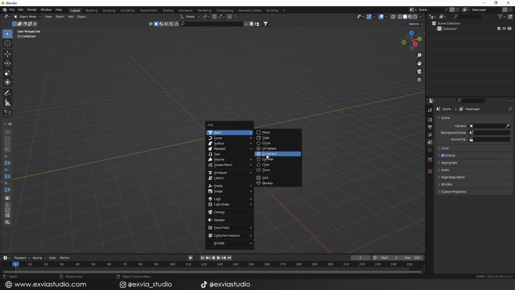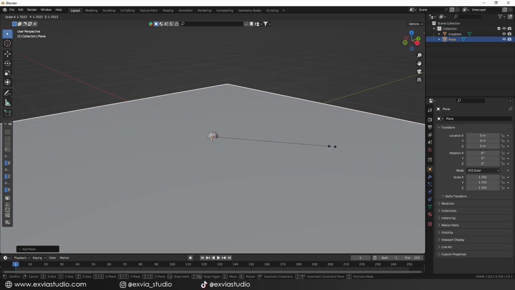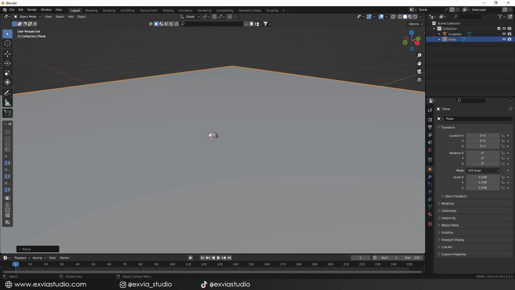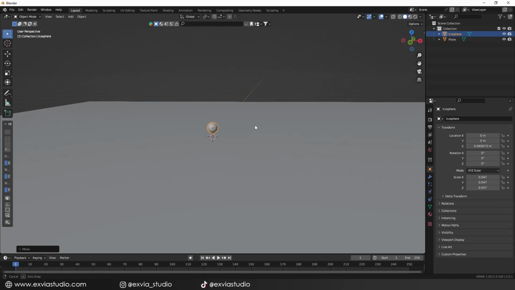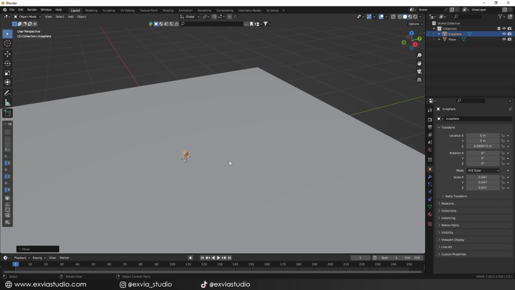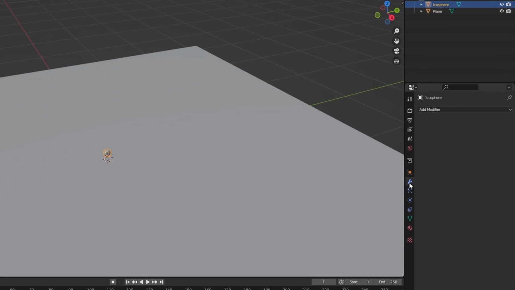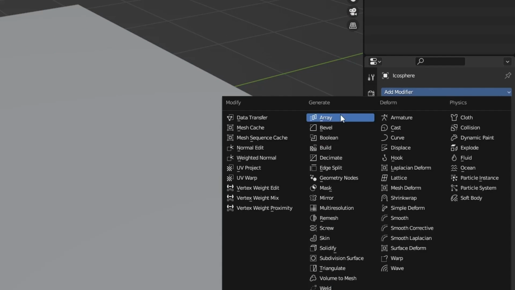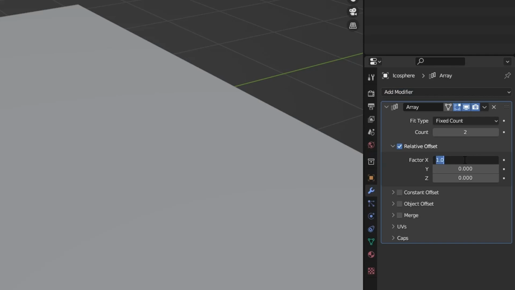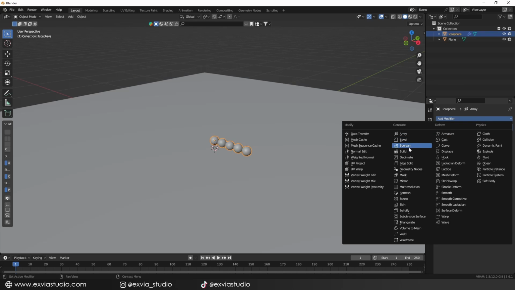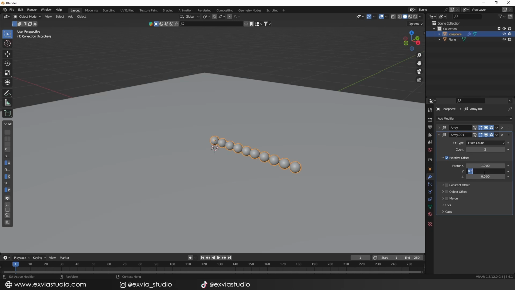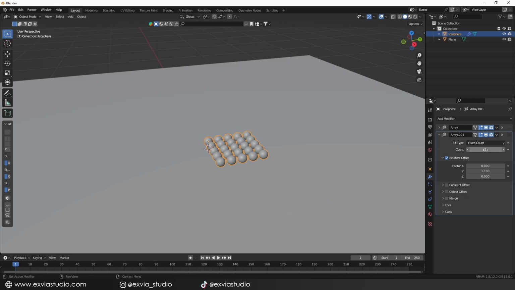First, we're gonna create an icosphere and a plane. We're gonna apply the simulation physics to the sphere, and the plane will be the surface which the sphere will collide with and not fall down to the void. We're gonna multiply this sphere by adding an array modifier in the right panel, with a count of 5 and giving it a small separation between spheres. Now we're gonna create another modifier on the same object, with the same distance amount, only instead of multiplying it along the x-axis, we're gonna change it to the y-axis.